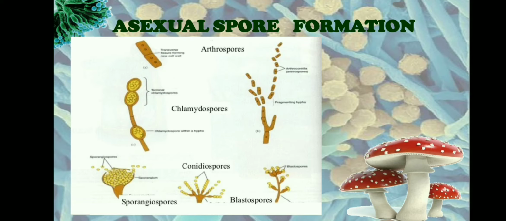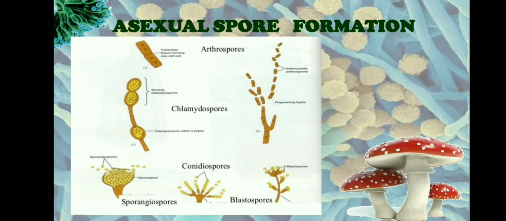The next type of asexual spore is chlamydospore. These are usually formed during unfavorable conditions, and the chlamydospores are thick-walled single-celled spores which are highly resistant to the adverse conditions.